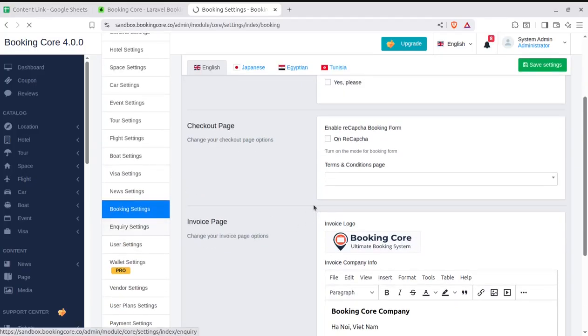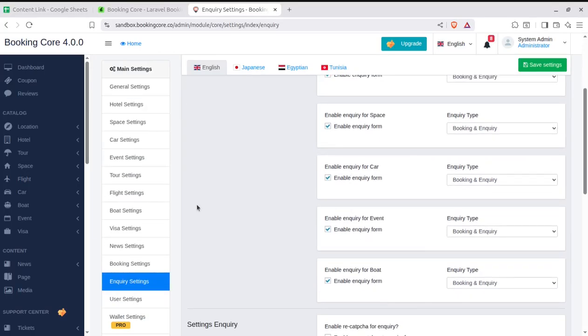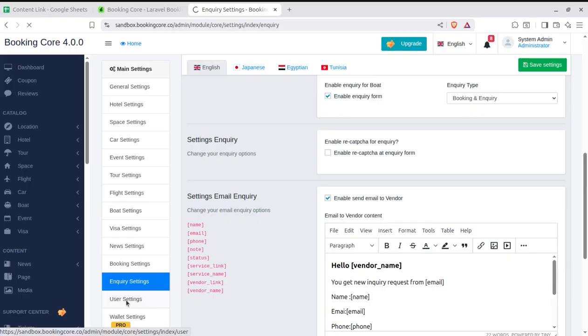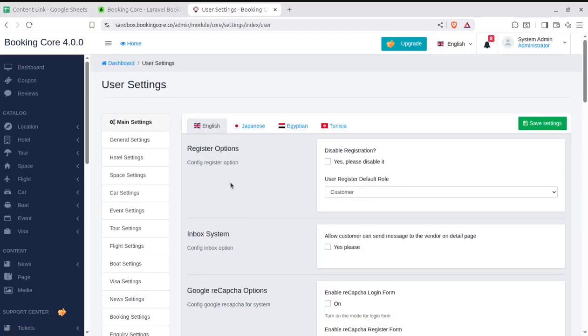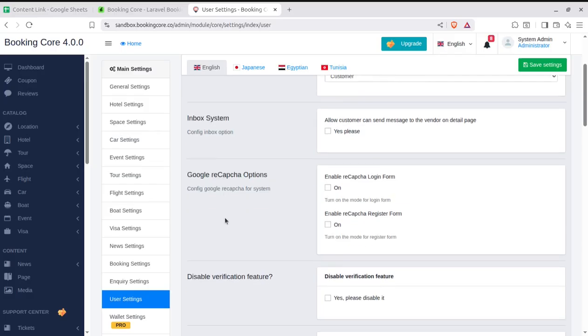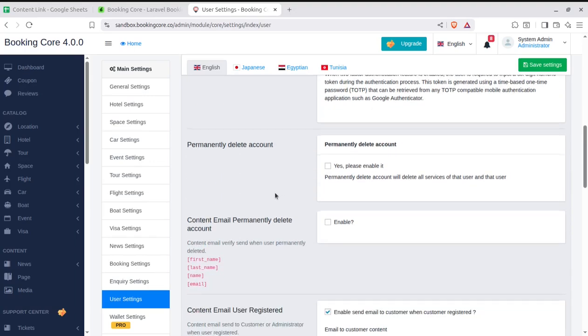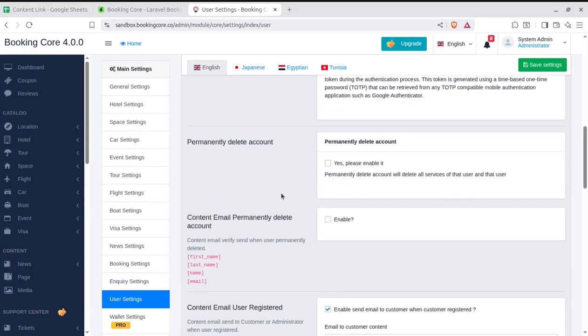Inquiry settings, how the inquiry goes on the system, like inquiry for hotel, the inquiry type may be booking or inquiry, enable inquiry for tour. So you can enable and disable the things for which you want to keep the inquiry active. Further, we have user settings, like register options, disable registration, and the user default role you can set here. The inbox system allows a customer to send a message to the vendor on the detail page. You can use the Google reCAPTCHA, disable verification feature, two-factor authentication, and the permanently delete account option is also here.